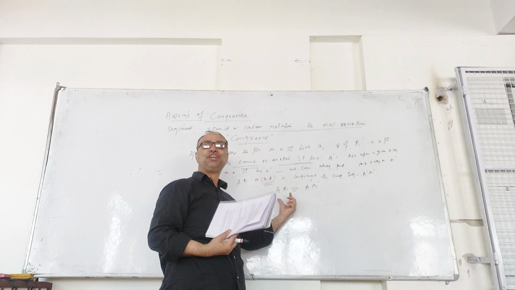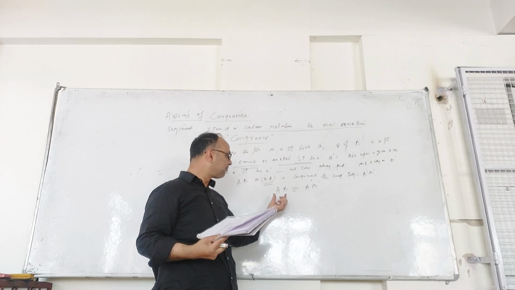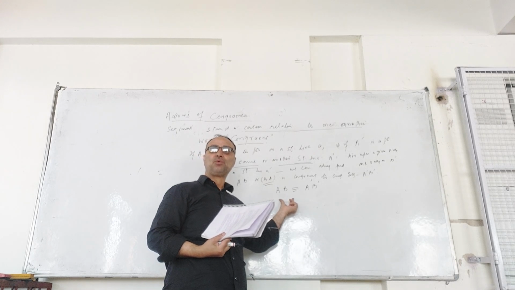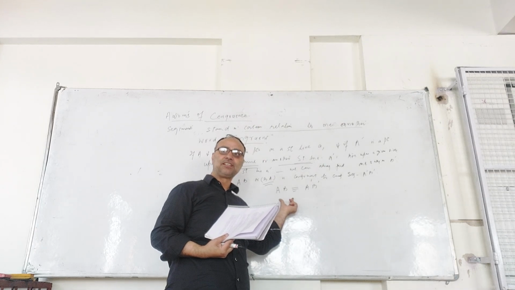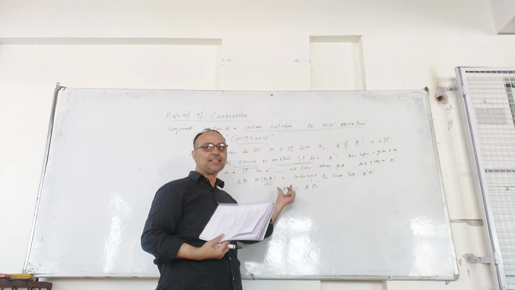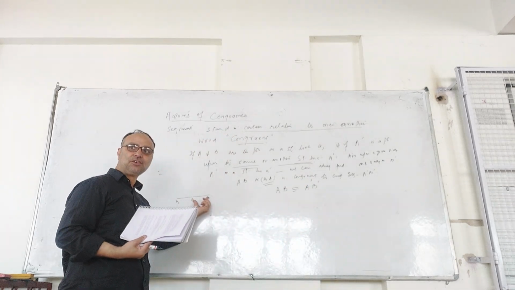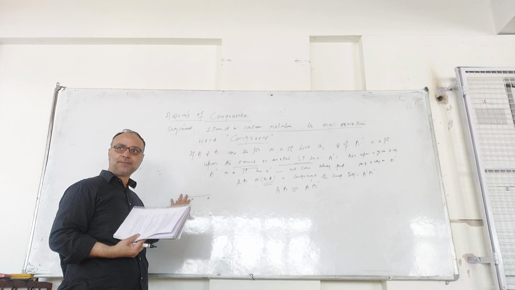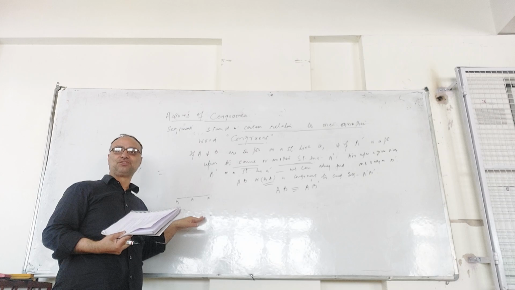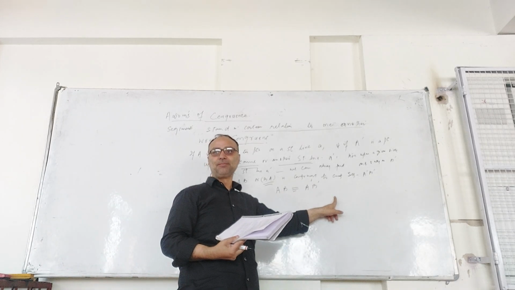It's a sort of equivalence. He has not defined congruence. So if a segment AB is from a given line, and another segment A prime B prime may be on the same line or may not be on the same line, in principle we can find it such that AB is congruent to A prime B prime.